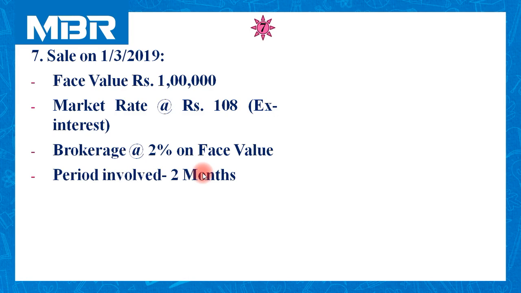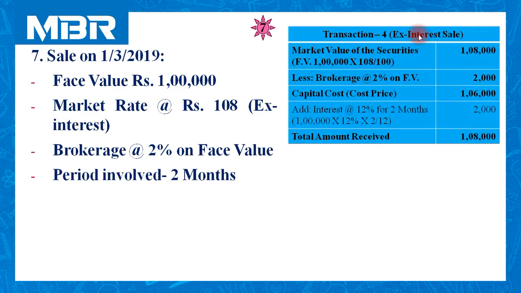Period involved in this calculation, 2 months. The last date of payment was 31st December and the date of sale is 1st March. So in between these two dates, the duration is January full, February full. So 2 months. Let us calculate the transaction number for X interest sale, not for transaction number 7.